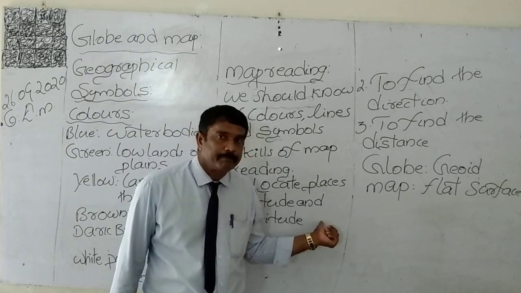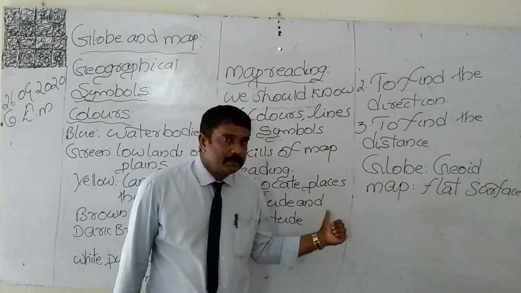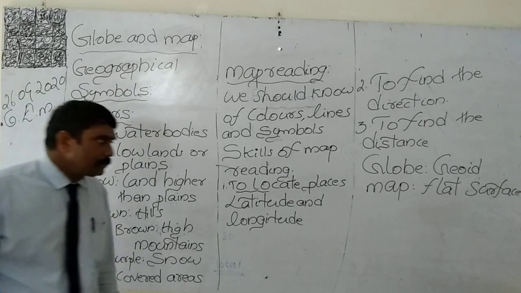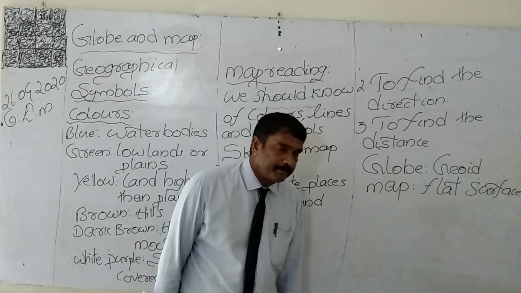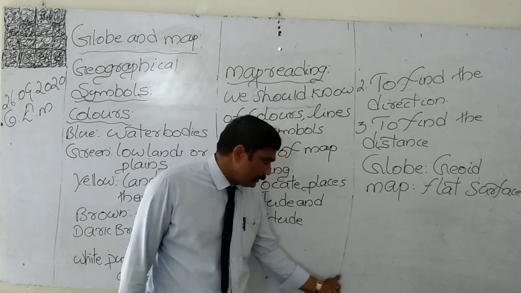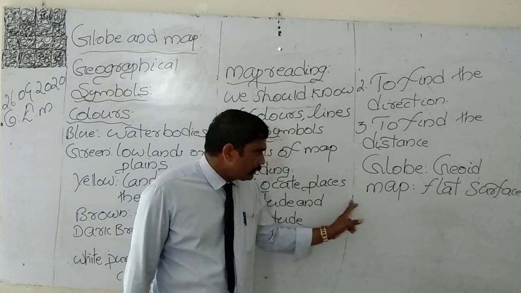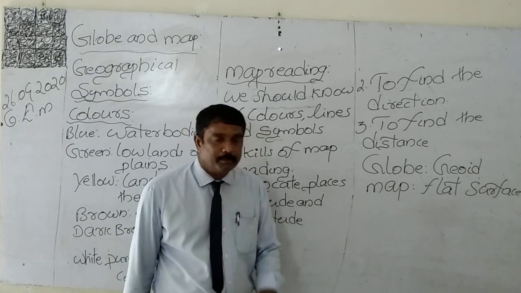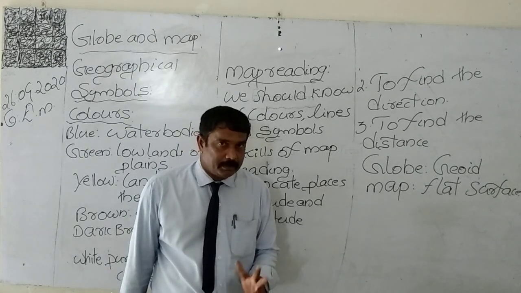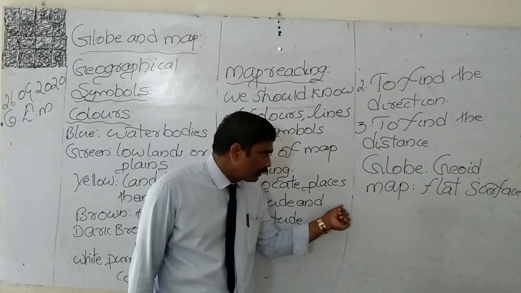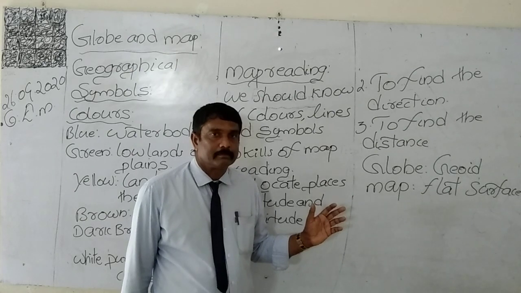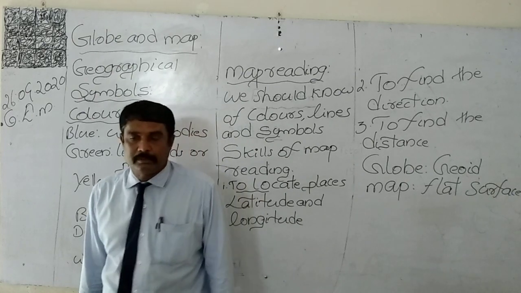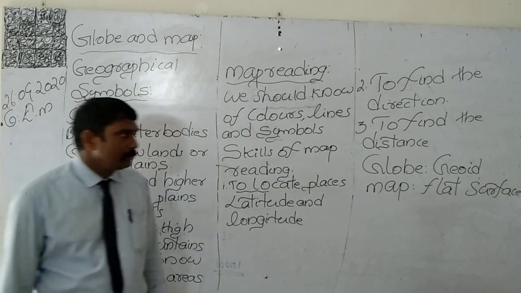What is the meaning of this? Scientists took a picture of the earth from space with the help of a satellite. In that satellite picture, only one side of the earth was visible. But that picture clearly showed us that the shape of the earth is geoid.